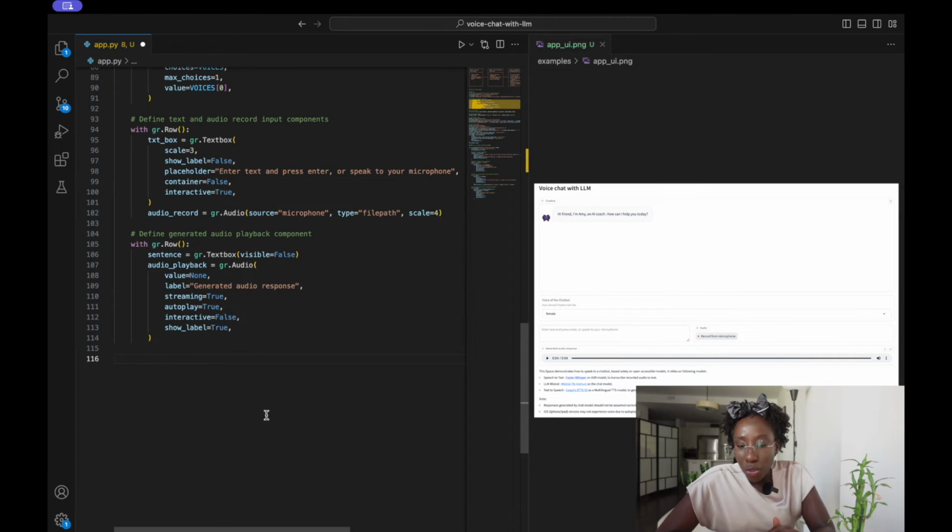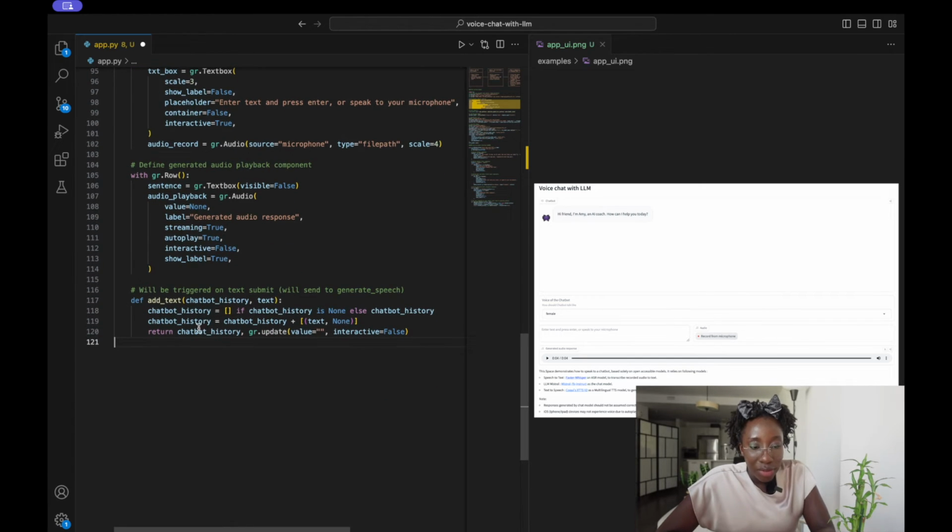Say for example, once the user enters the text, we need to add a function that would run once the user adds the text and pass the text to the LLM, or once the user records in the microphone, we want to add a function that would take the audio recorded, transcribe it, and then pass it to the LLM. And then also add a function that would help generate the speech based on the LLM's response.